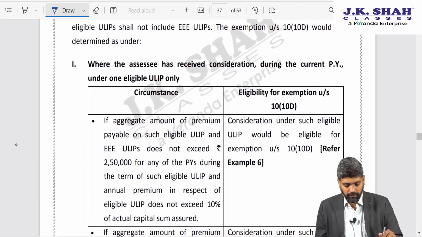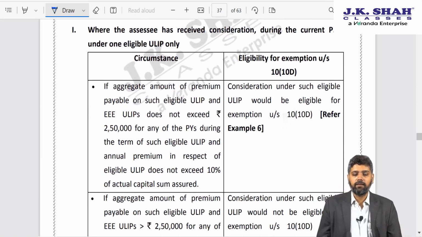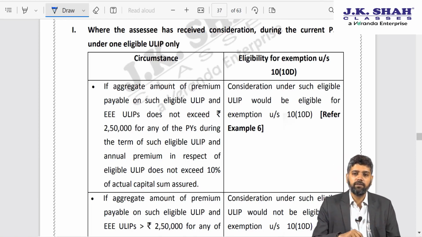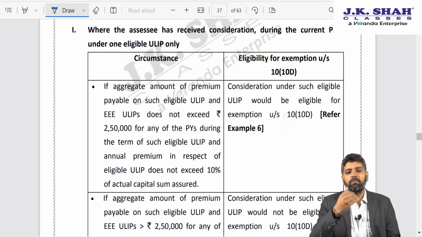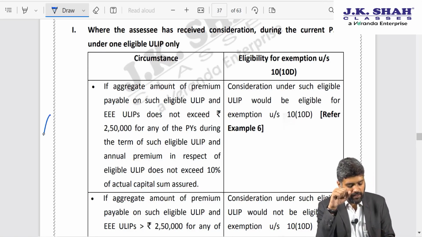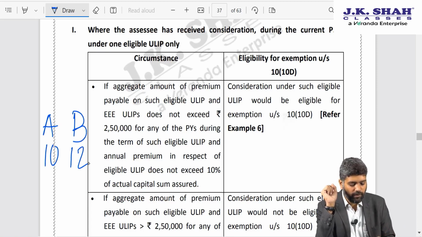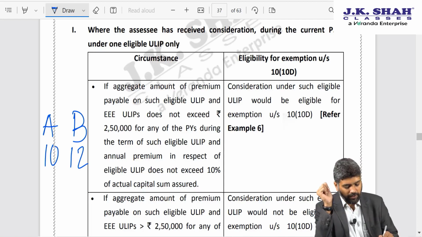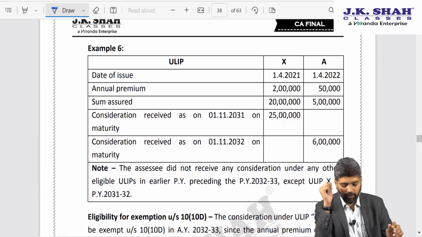Next one. Now here the government has given a scenario where you have got multiple ULIPs, out of which some are maturing earlier and some are maturing later. So let us say I have got policy A and B. Policy A is going to be valid for 10 years and policy B will mature after 12 years. In such a scenario, how will I apply this particular rule? So please let us look at the next example on this.